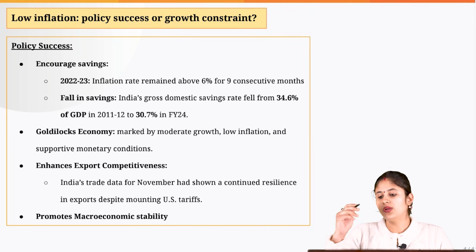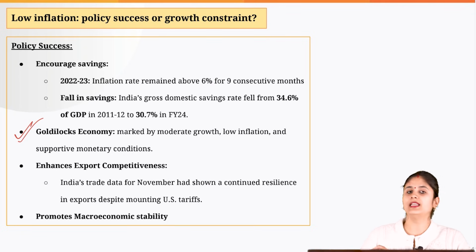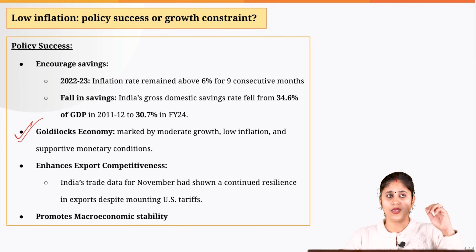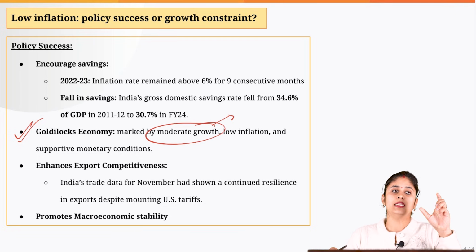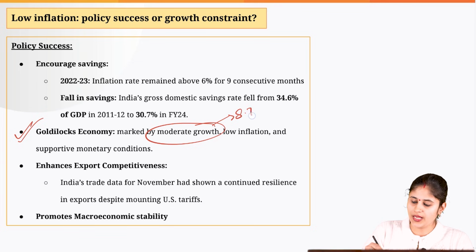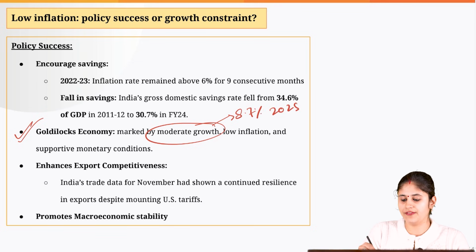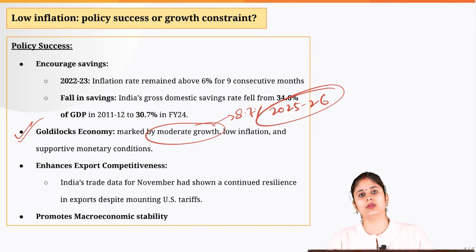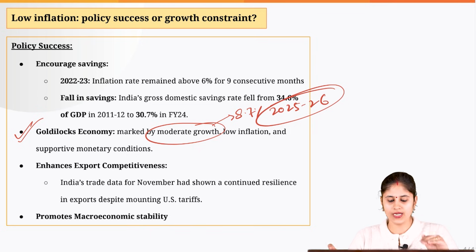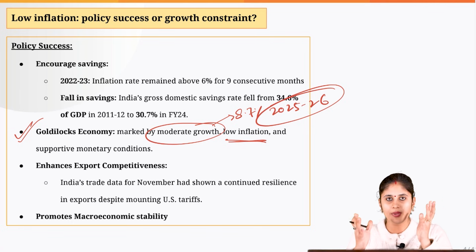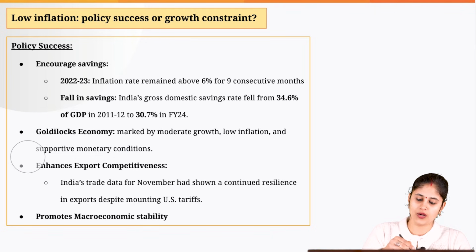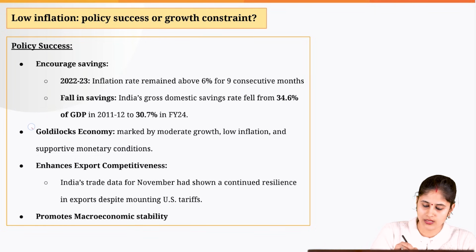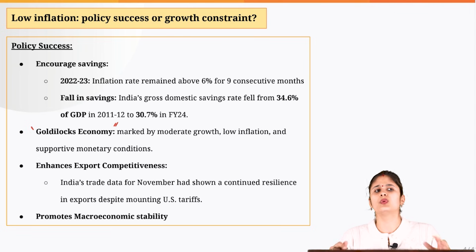Then, why is a low inflation rate beneficial? Recently the Finance Minister of India has pointed out that because of moderate growth... Why am I saying moderate growth? Because if you look at the nominal GDP, it is around 8.7% in the second quarter of 2025-26. That is the data which is currently available. So if you look at the growth, it is moderate and we have low inflation. So this combination is basically helping me to promote growth. That is why the Finance Minister of India has pointed out that India is currently in this Goldilocks zone situation. Okay, which is good from a growth point of view, and there is stability also.